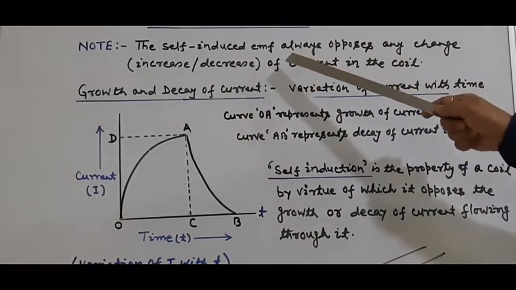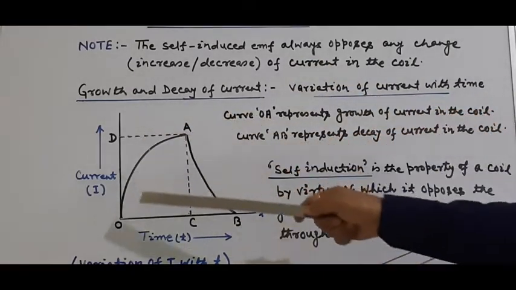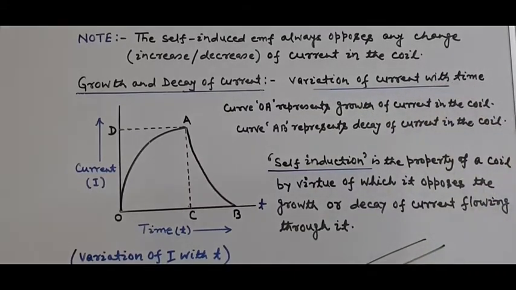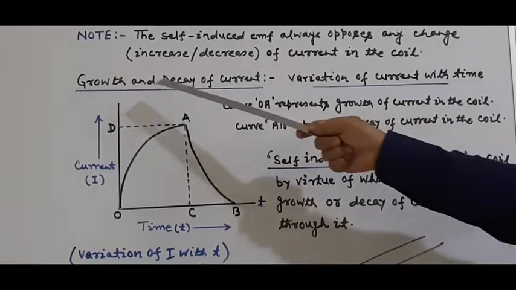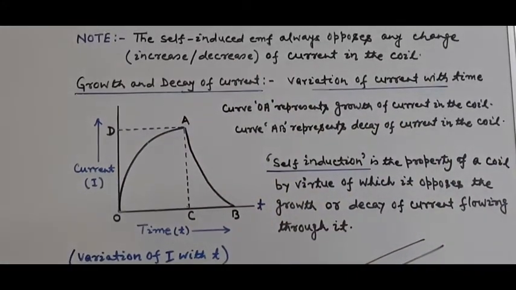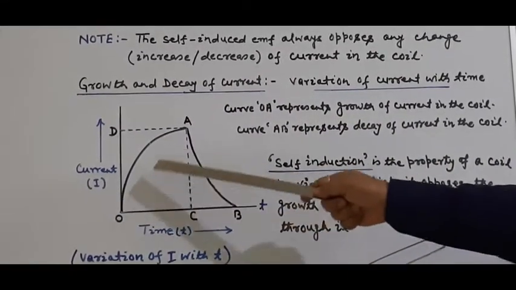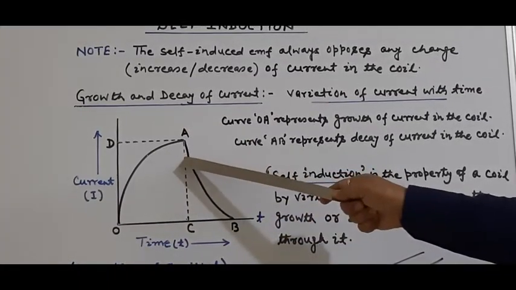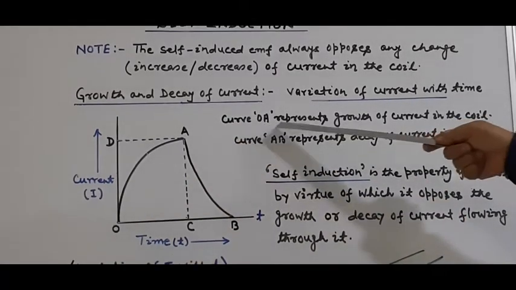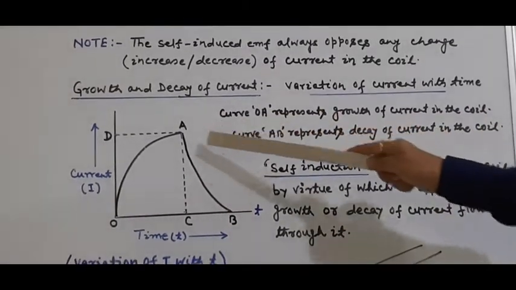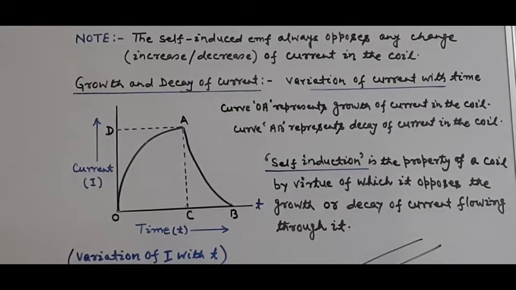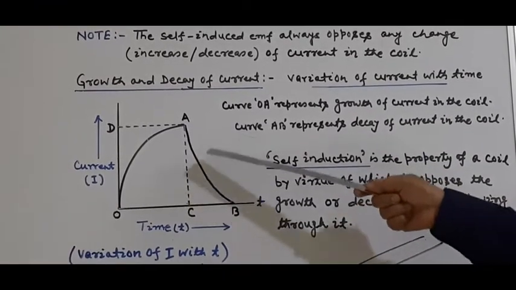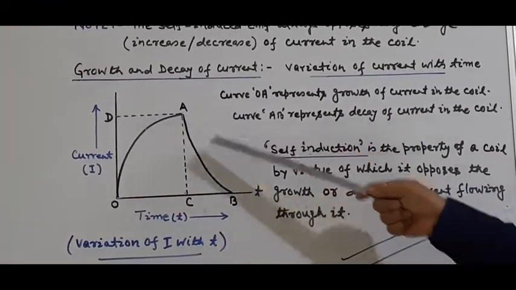This point can be explained with the help of this graph, the variation of current with time, also known as growth and decay of the current. In this graph, two curves are marked, OA and AB. Curve OA represents the growth of current in the coil, and curve AB represents the decay of current in the coil. So let us see the curves OA and AB.